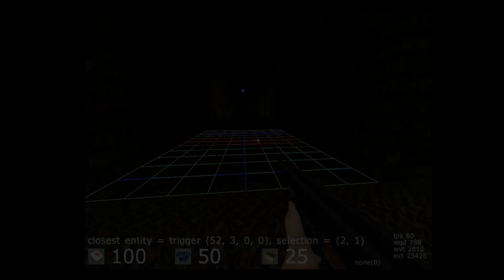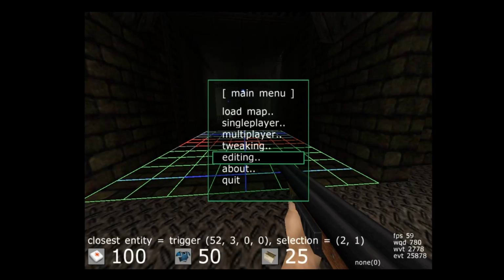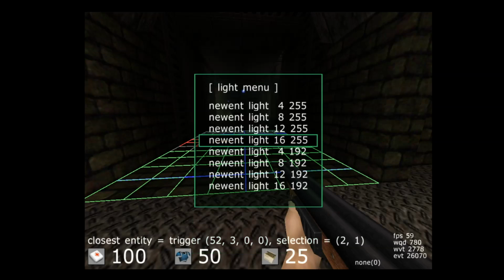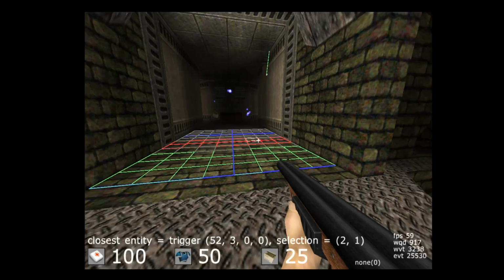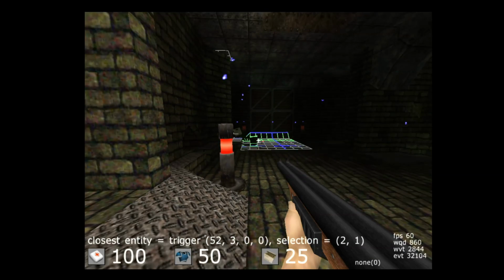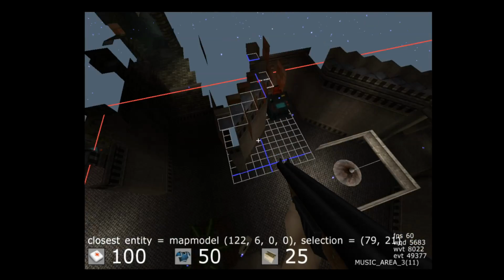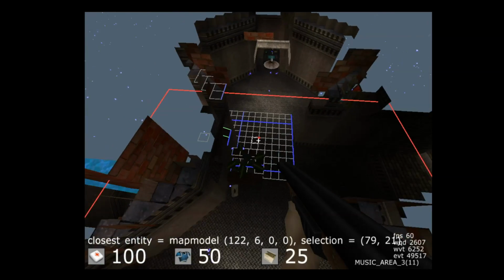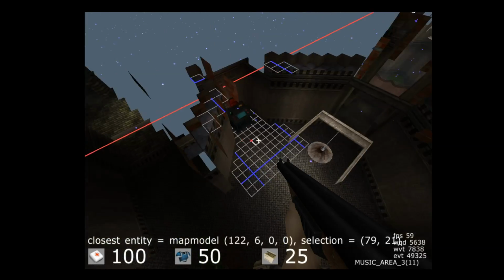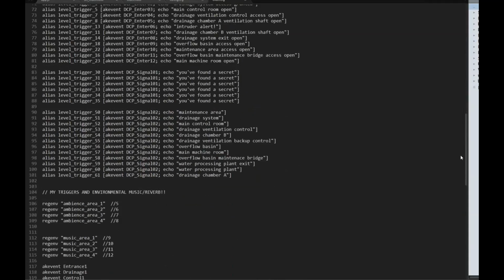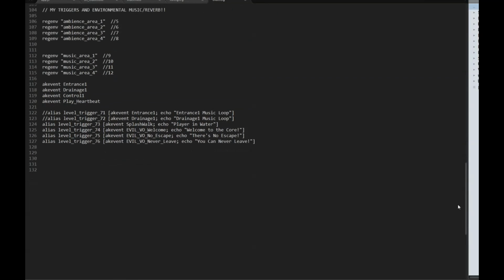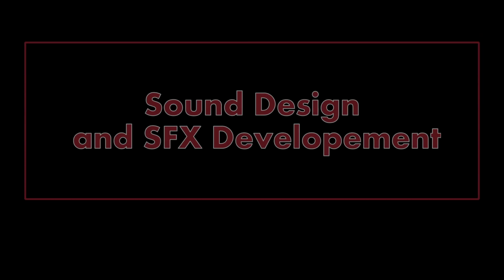For additional customization and variety of my map level, I first edited the light levels to bring more color and brightness to the overly dark and discolored sewer and drainage environment. I further edited the map to include new objects such as ammo, armor, and health items, new enemies, and adaptive music areas. To augment this, I edited the game's config file to include triggers and events for music and sound effects that will be activated by the player during gameplay.